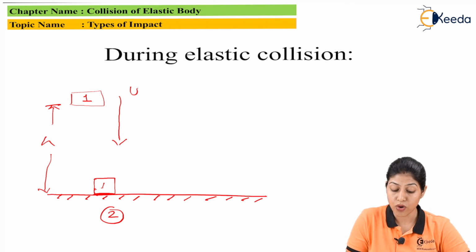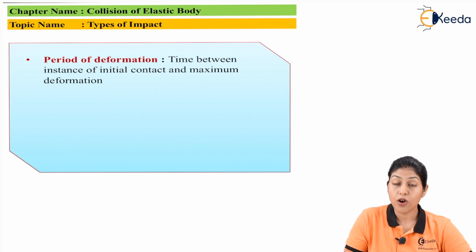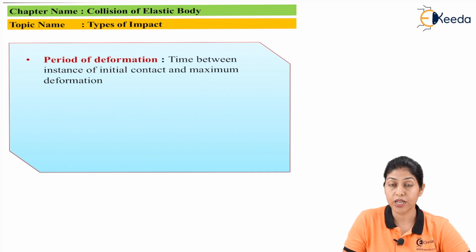So here there are some more terms related to elastic collision. The first term is period of deformation. We can define period of deformation as the time between the instant of initial contact and maximum deformation. So this is called period of deformation. It applies when one body is moving toward the other body, the two bodies compress each other, and because of the compression, maximum deformation or maximum compression occurs.